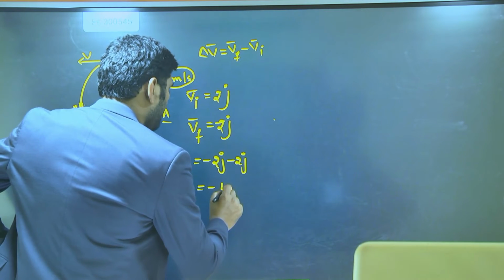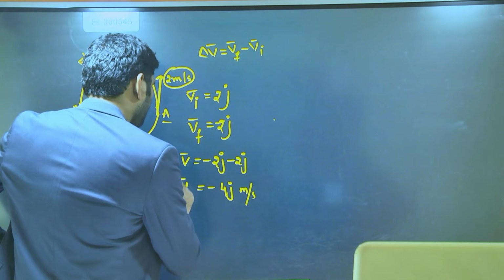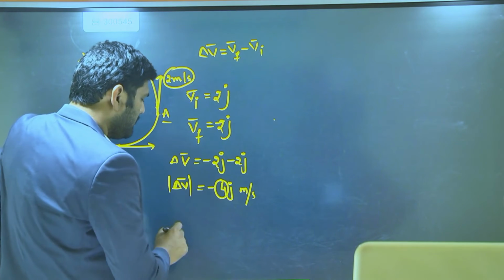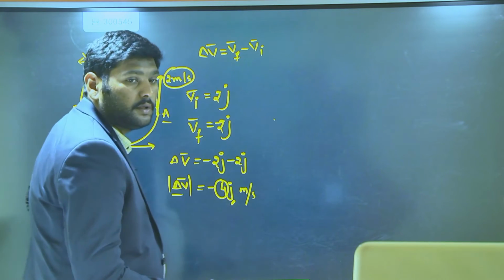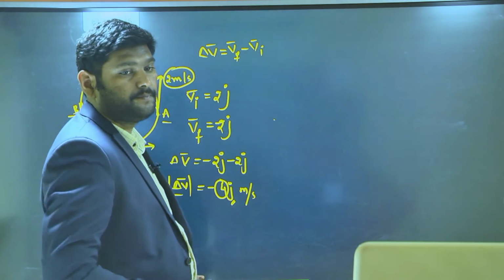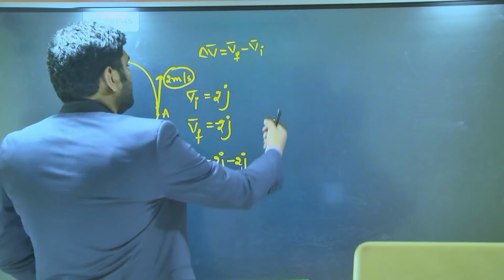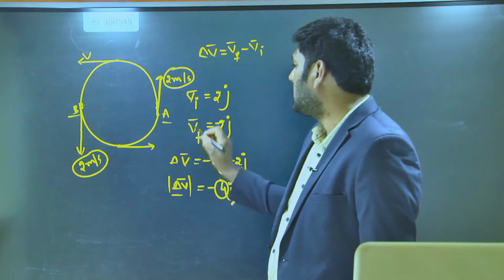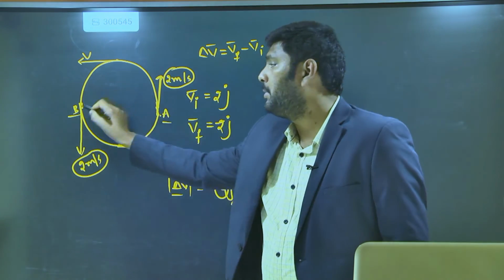Minus 4j meter per second is your change in velocity. In this case, this part represents the magnitude of the change in velocity and this part represents the direction of the change in velocity. Understood? Similar way, same problem. Now in this case we found the change in velocity between point A and point B.